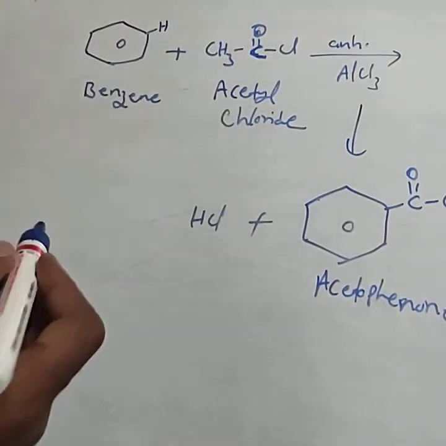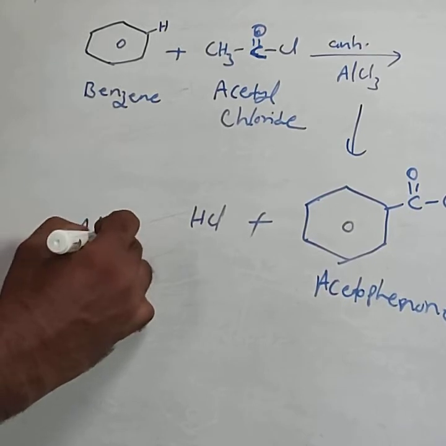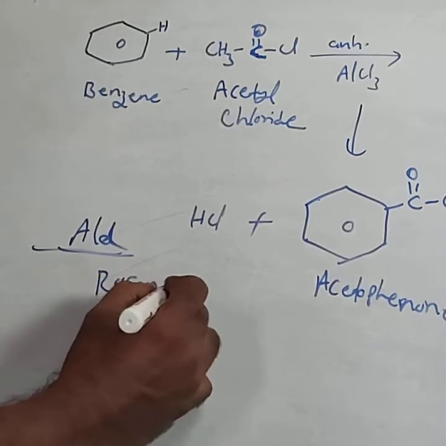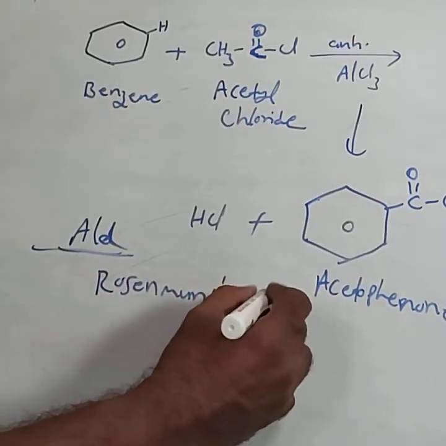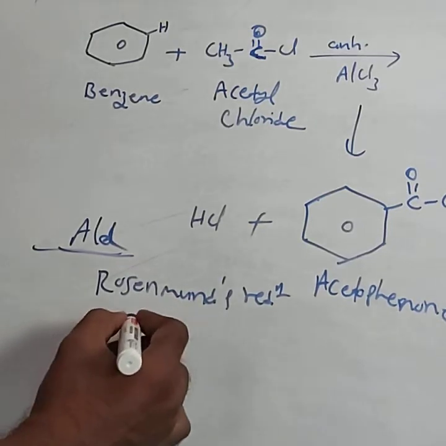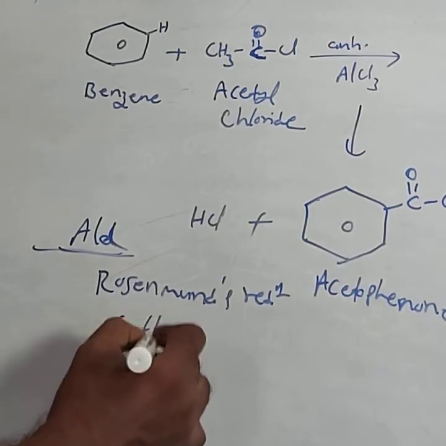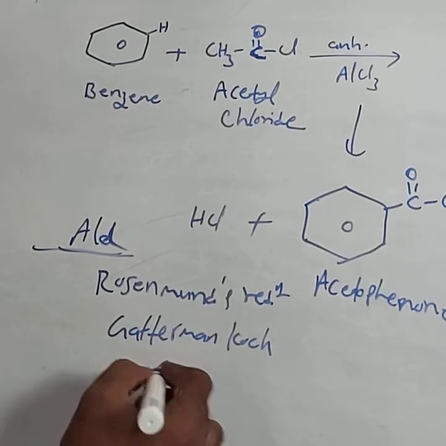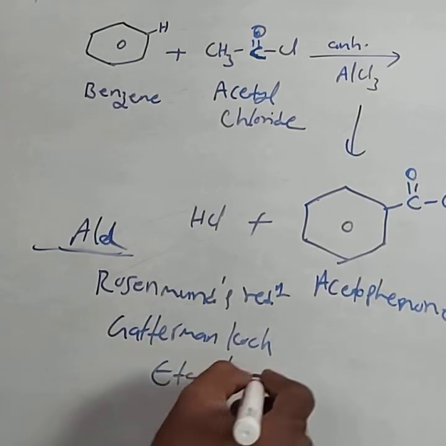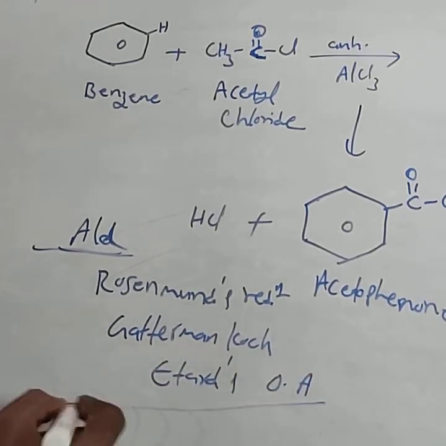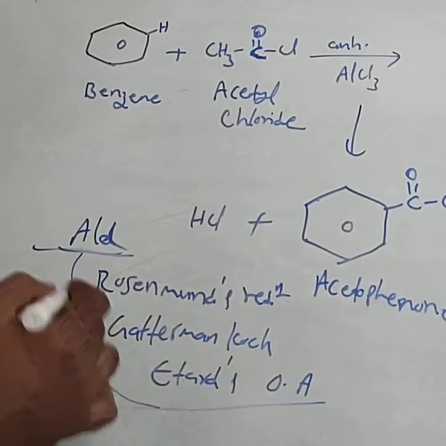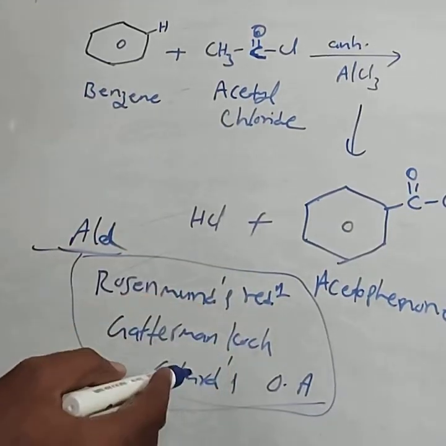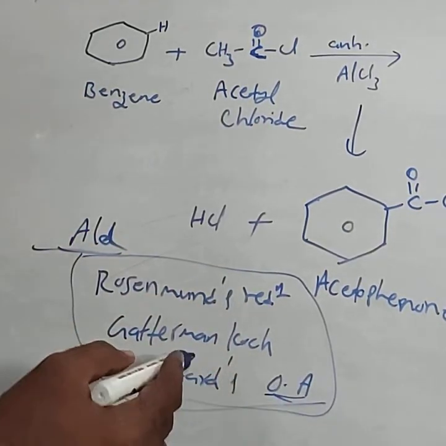This is very important. From the point of view of aldehyde preparation, you have to concentrate on Rosenmund's reduction, the Gattermann-Koch reaction, and Etard's reaction, including the catalyst and the oxidizing agent used. You have to concentrate on these for your board examination: Rosenmund's reduction, Gattermann-Koch reaction, and the oxidizing agent name in Etard's reaction.